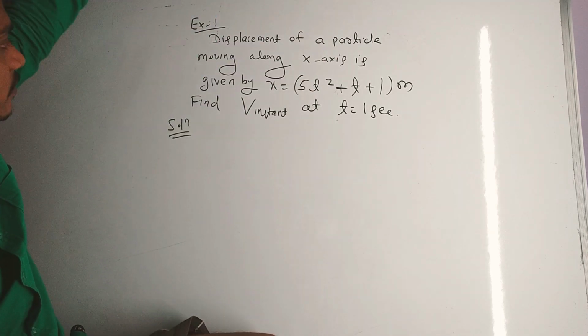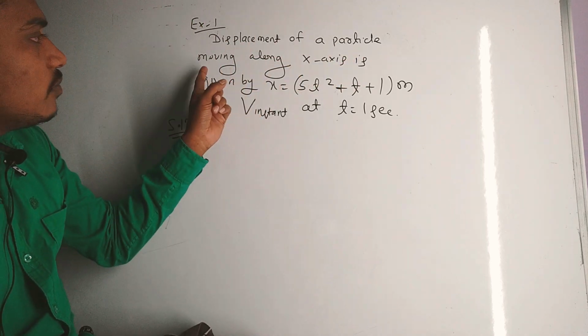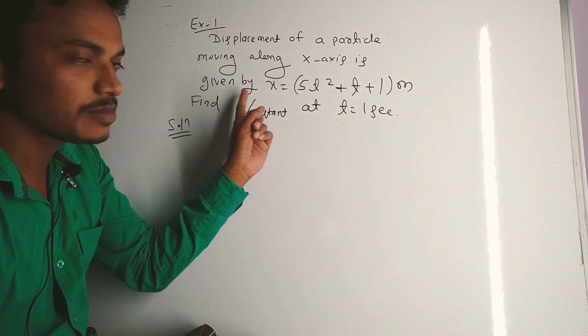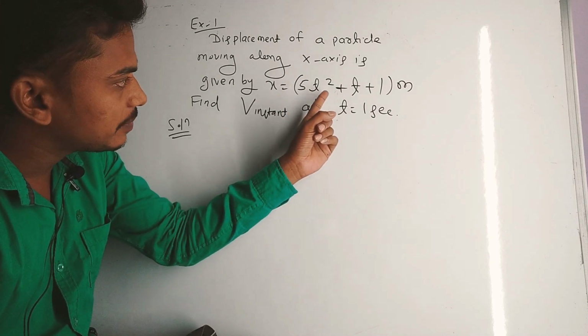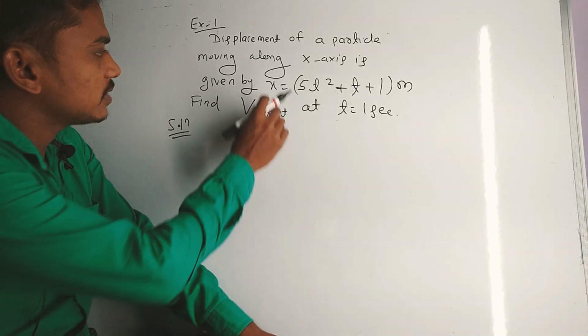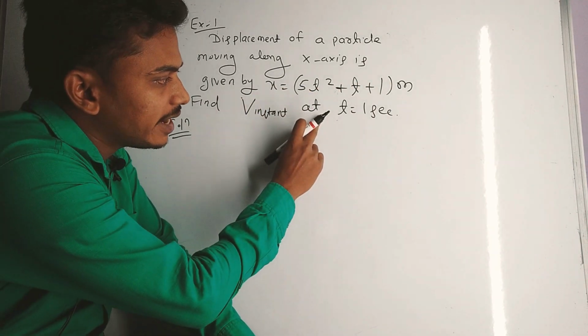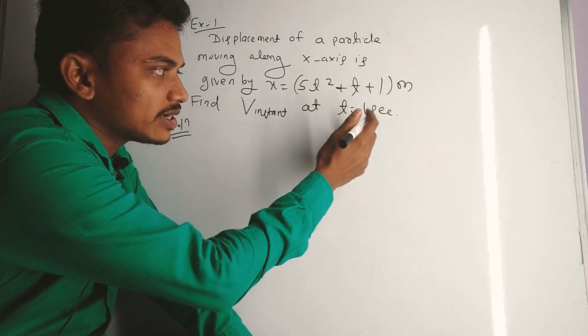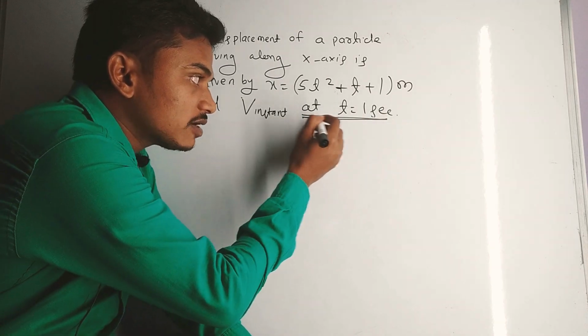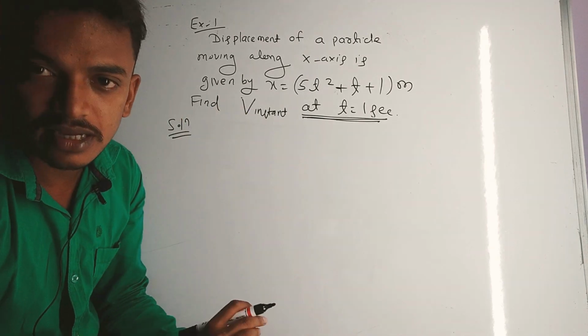Let's see an example. The displacement of a particle moving along the x-axis is given by x equals 5t square plus t plus 1 meter. The unit of displacement is meter. Find the instantaneous velocity at time t equal to 1 second. Since velocity is asked at a particular time, instantaneous velocity is asked.